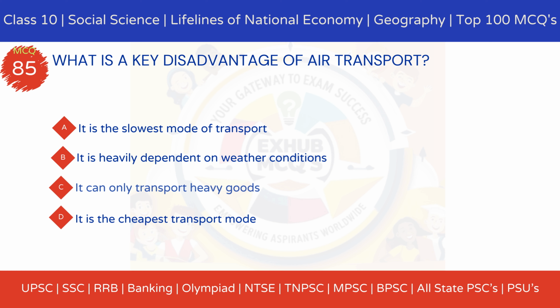MCQ 85. What is a key disadvantage of air transport? Option A, it is the slowest mode of transport. Option B, it is heavily dependent on weather conditions. Option C, it can only transport heavy goods. Option D, it is the cheapest transport mode.